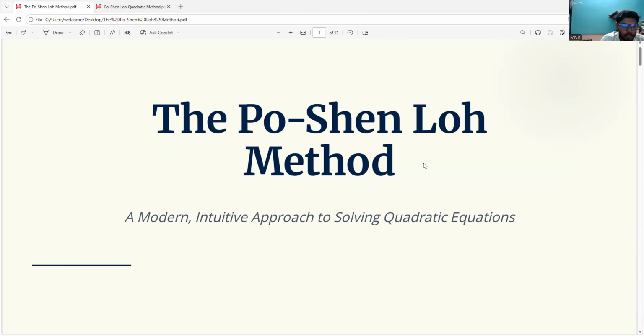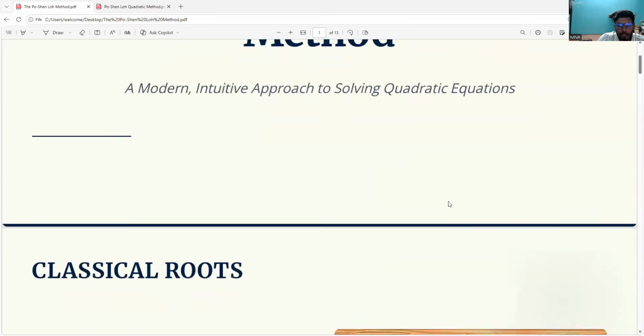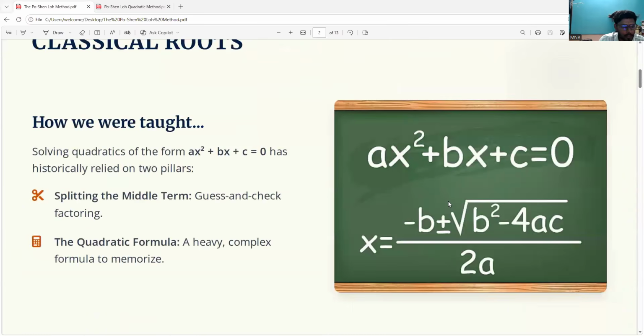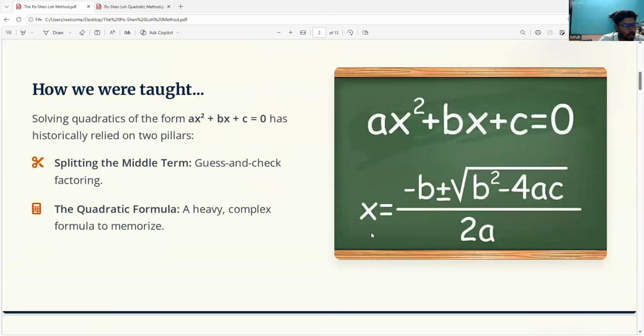So it is a modern intuitive approach to solving quadratic equations. Does any one of you need the derivation? If you say, "Yes, sir, I need the proof of this method, which I want to learn and upgrade myself," I will send it to you personally or in the chat. I'll send the file. If not, and you need only the final result of this method, that's fine too.